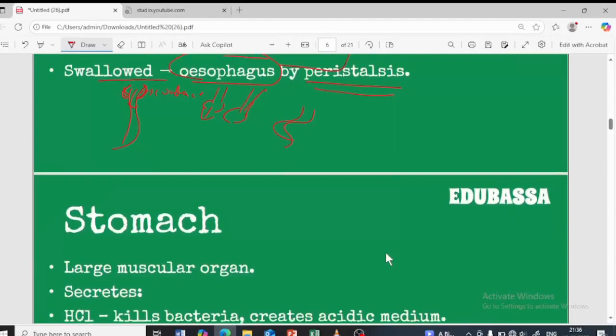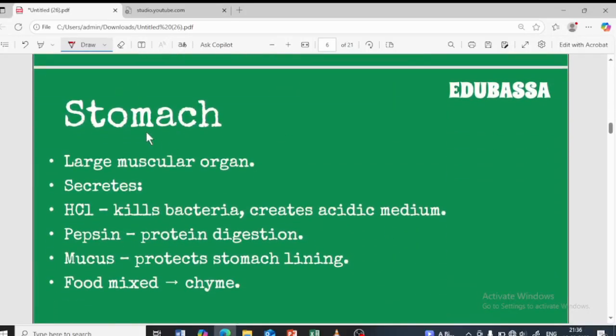Now next is about the stomach. Next to the esophagus, it terminates into the stomach. The stomach is a large muscular organ and it secretes the gastric juices, which are basically HCl, pepsin as well as mucus. So HCl, why is the HCl present?